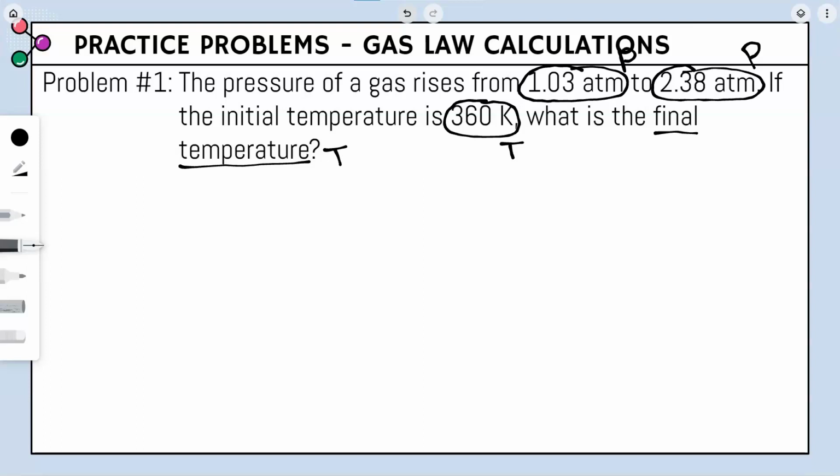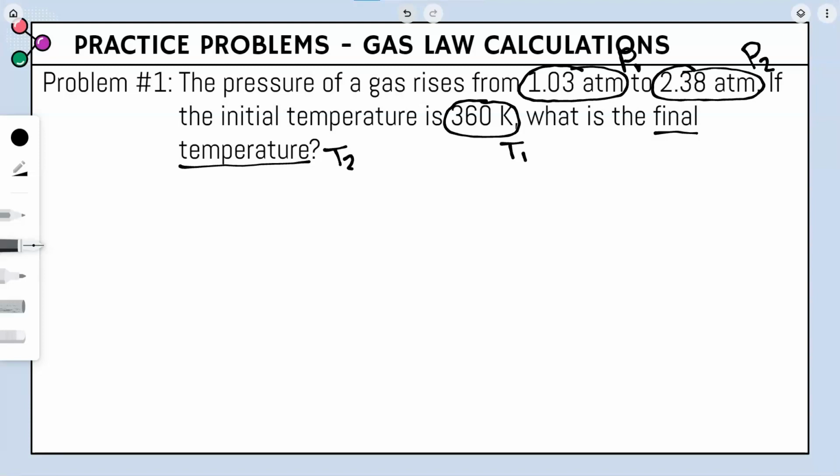Now, every single time we do a gas law problem, I'm always going to give you two numbers of the same variable. The first of that variable, so in this case 1.03, that's going to be 1, so it's going to be P1. And the second one, when it says 2 whatever, that is going to be 2. And then I'm always going to have you 1, and you're always going to solve for 2.